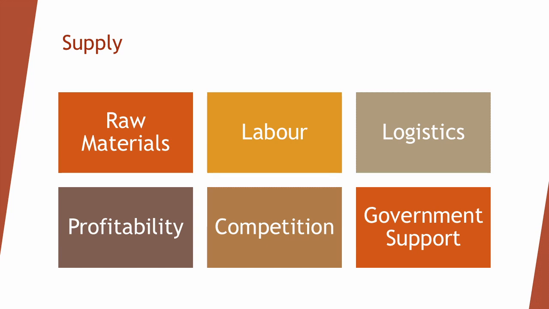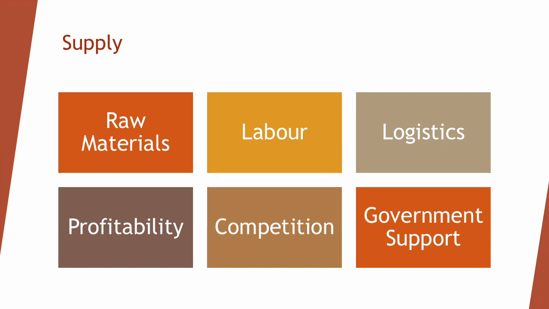When raw materials and labor are readily available, supply can increase as production becomes easier and more efficient. Efficient logistics enhance supply by enabling the smooth and time-efficient transportation of goods from producers to the consumer. The ability to produce profitably influences supply, as producers are more likely to supply goods when they can cover costs